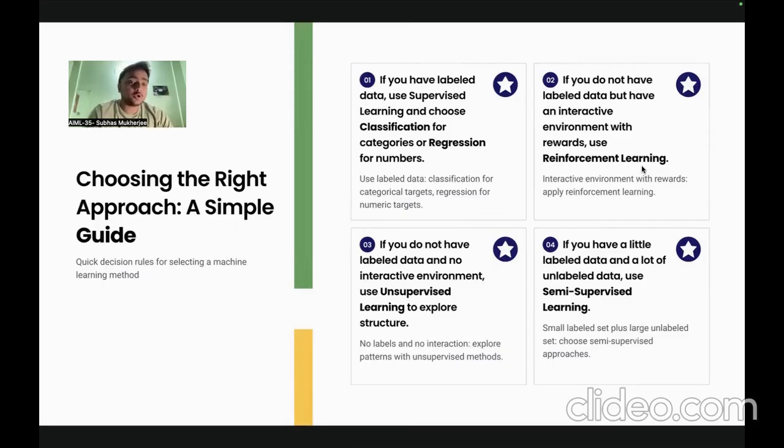What does this mean? If you have label data, supervised learning, that's it. But if you do not have label data, you have unlabeled data, but you are able to interact with the environment, what do we use there? We use reinforcement learning. If you do not have label data and interactive environment, use unsupervised learning to explore the structure, the pattern, or the overall data point grouping correctly. Here, no labels and no interactions, explore patterns with unsupervised algorithms. If you have a little bit of label data and a lot of unlabeled data, use semi-supervised learning.